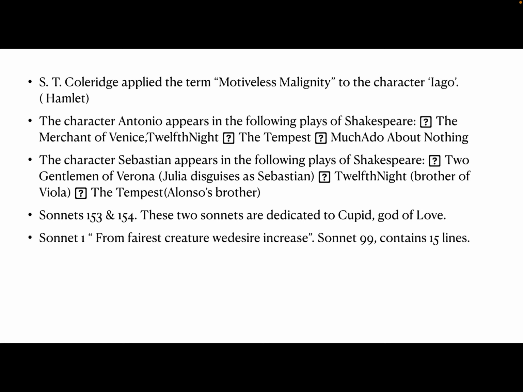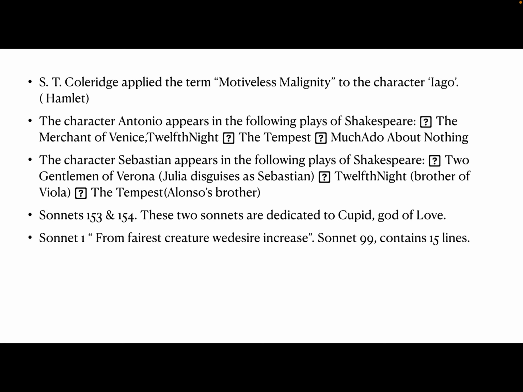Then the character Antonio appears in the following plays of Shakespeare: The Merchant of Venice, Twelfth Night, The Tempest, Much Ado About Nothing. That is also very important. The character Sebastian appears in the following plays of Shakespeare: Two Gentlemen of Verona, where Julia is disguised as Sebastian. Actually, you will see how a woman disguises as a man. Then Twelfth Night, brother of Viola, then The Tempest.